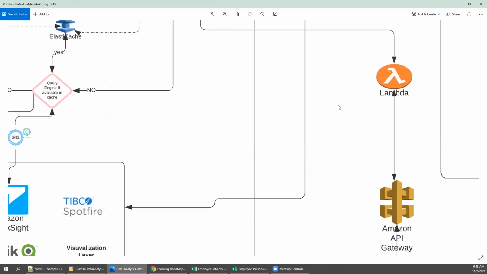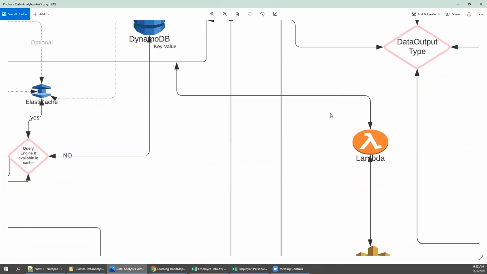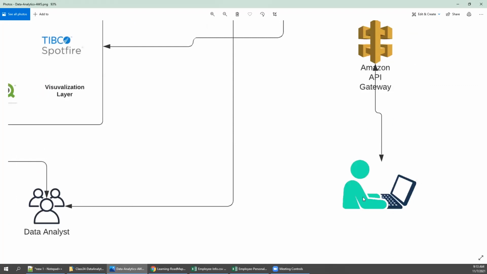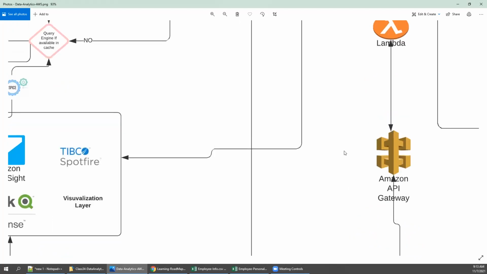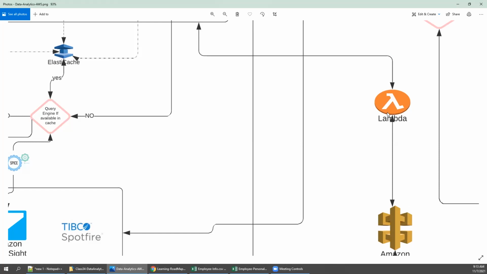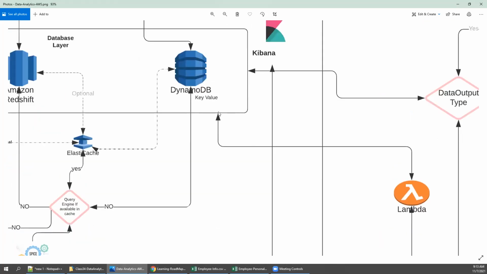Apart from this, if a data analyst wants to access the data directly, you can use Amazon API Gateway combined with Lambda. The Lambda will trigger and retrieve the relevant information from the database.